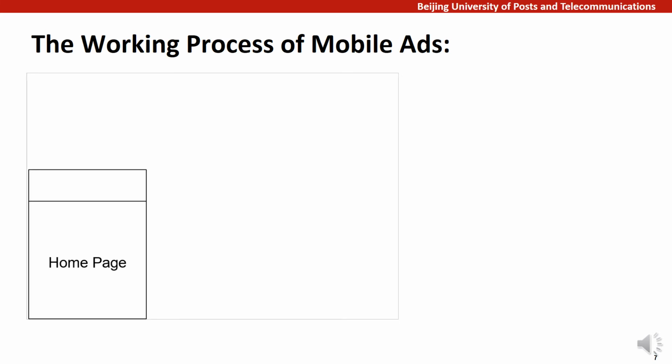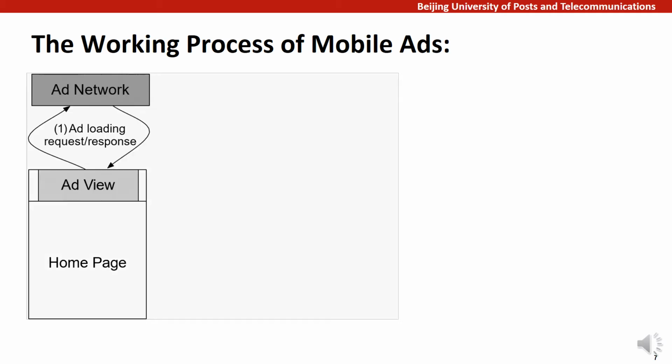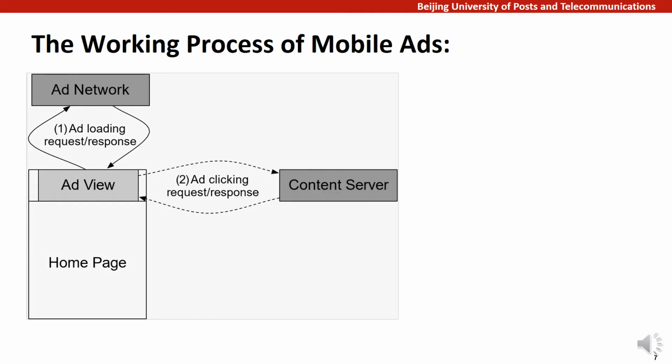When an app starts running, the presented user interface is called a home page. After the ad library within the app corresponds with the server of the ad network, such as downloading ad images, JavaScripts, and HTML files, an ad view is successfully loaded on the home page. Once this ad view is clicked, the ad library will then correspond with a content server.